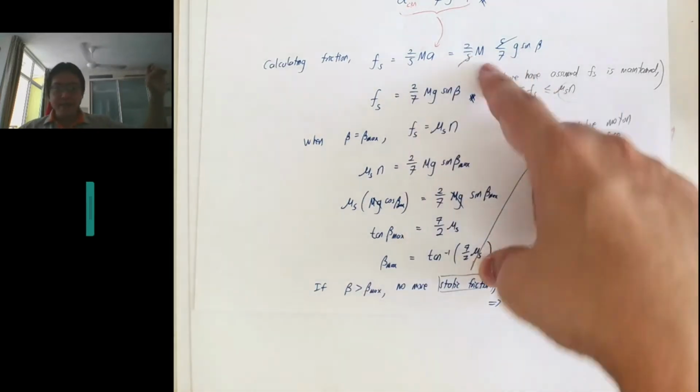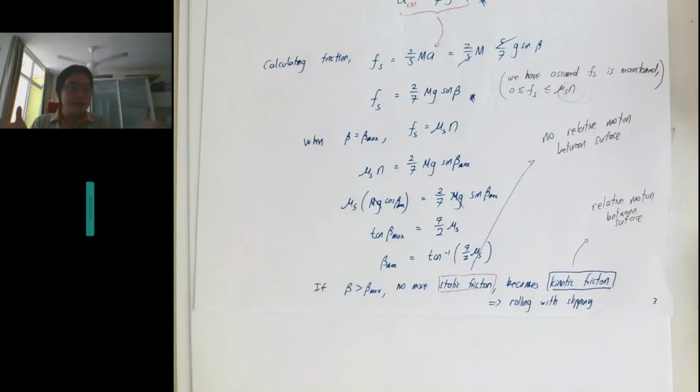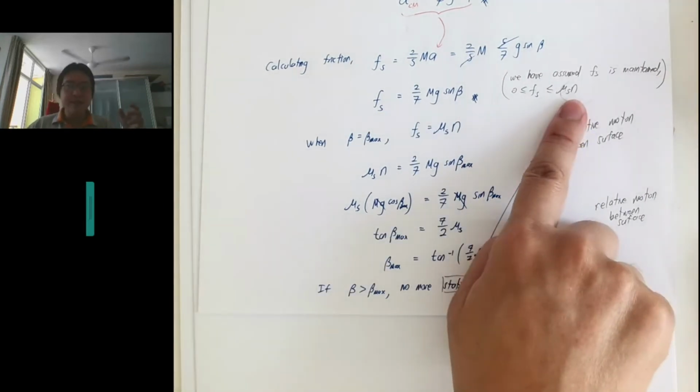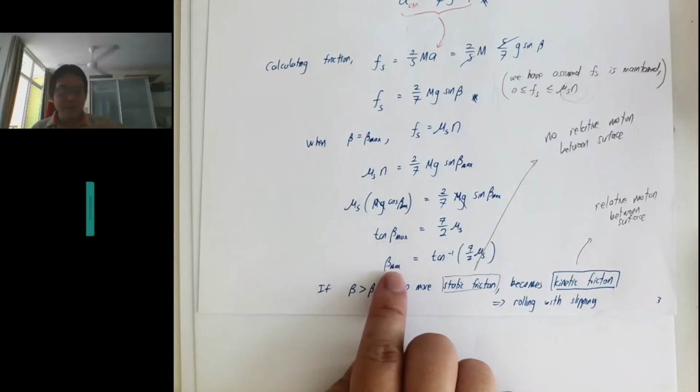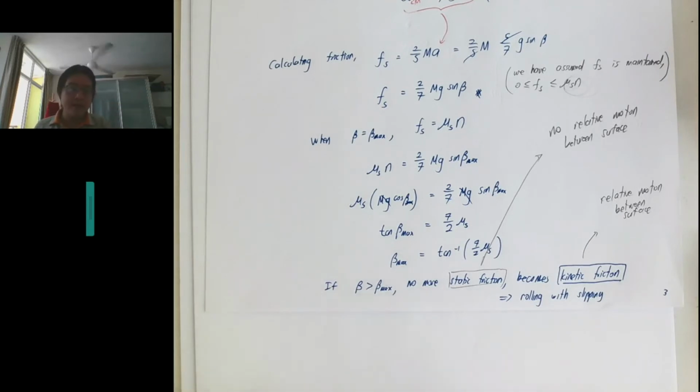Okay. So in this part, what I calculated is, because static friction can break, if I exceed this range, static friction will become kinetic. So let me try to see what happens. If I increase the beta too much, it will become kinetic friction. Okay, so let me find something round to show you. Let's say I have something rolling, something to roll on.